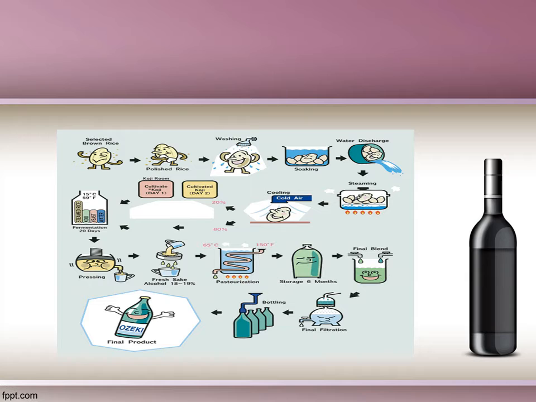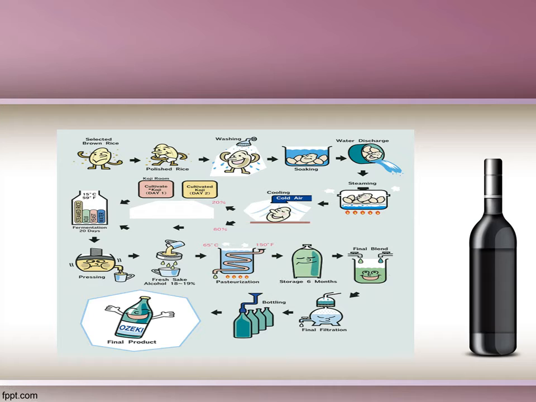After steaming, the koji process will take place at a cooling temperature, day 1 for cultivation and then day 2 for the cultivation period, and after that the fermentation process starts. The fermentation process will take another 20 days, and after that you can see pressing has been done. Out of the pressing, the solid material is taken out, and the fresh sake, which has an alcohol percentage of 18 to 19%, we can receive.